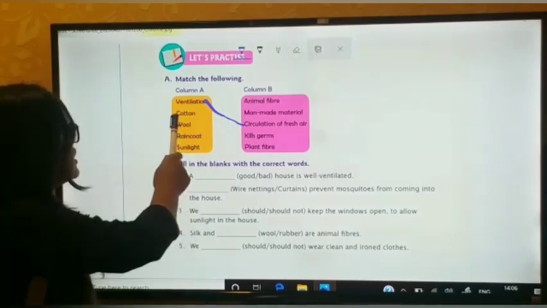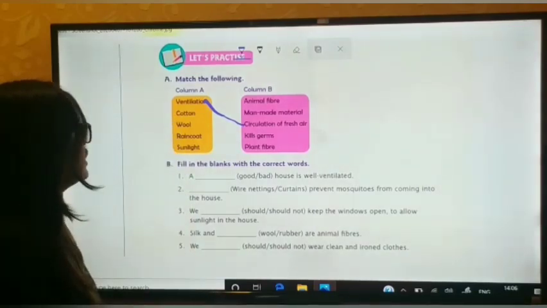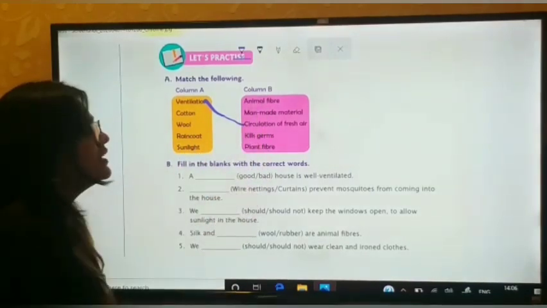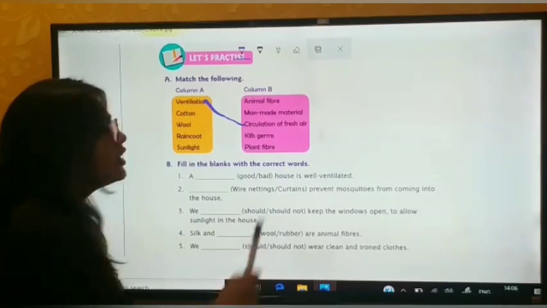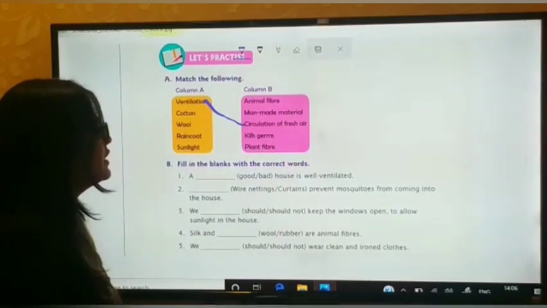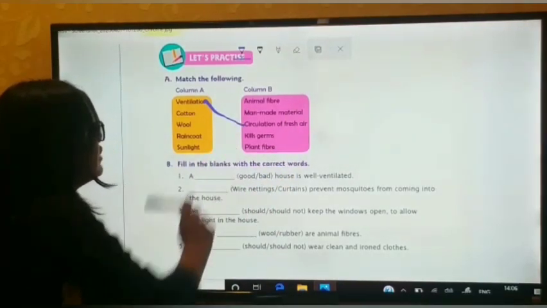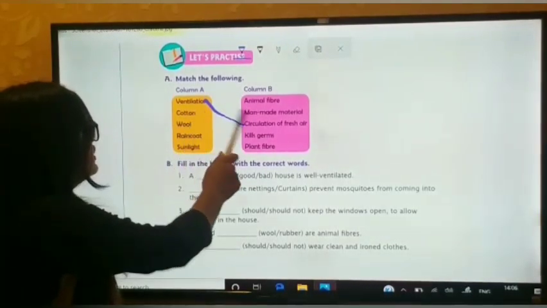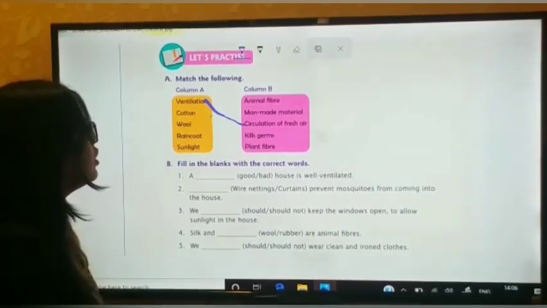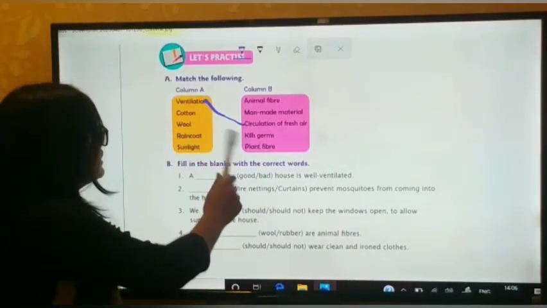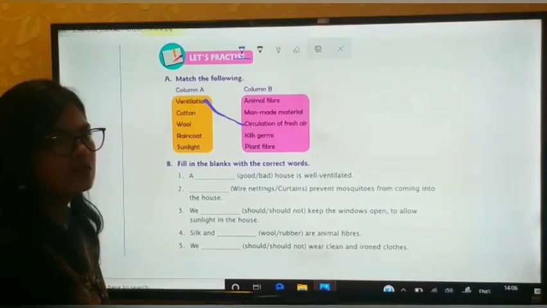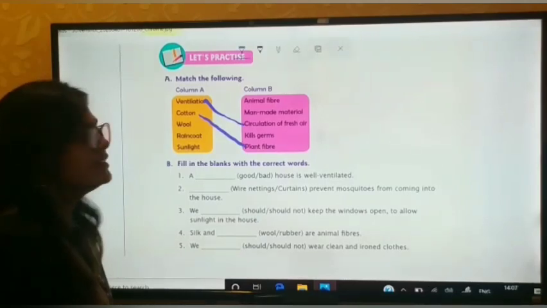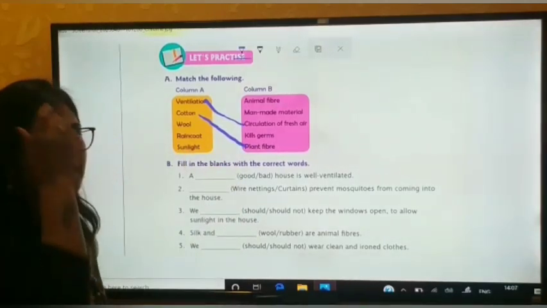Now the second word is cotton. We will see the words in column B one by one. So first is animal fiber. Cotton is an animal fiber? No. Cotton is a man-made fiber? No. Cotton kills germs? No. Then plant fiber. Cotton is a plant fiber? Yes, cotton is a plant fiber.